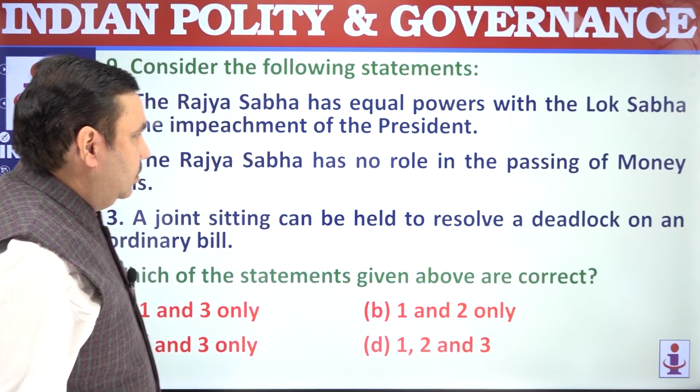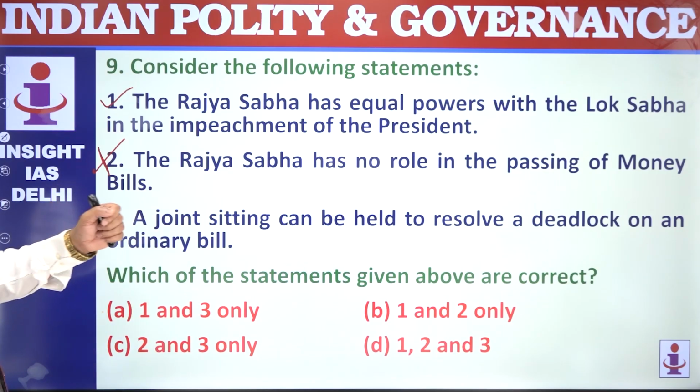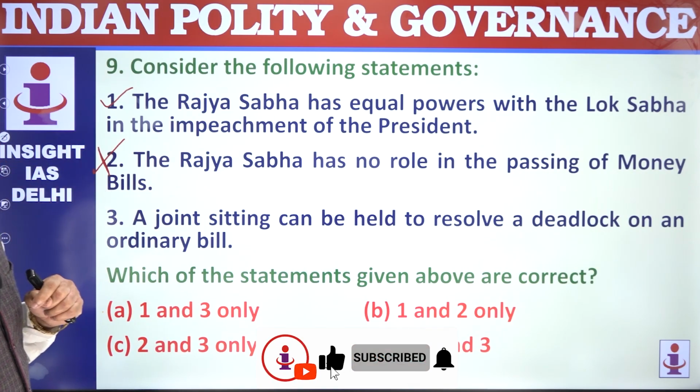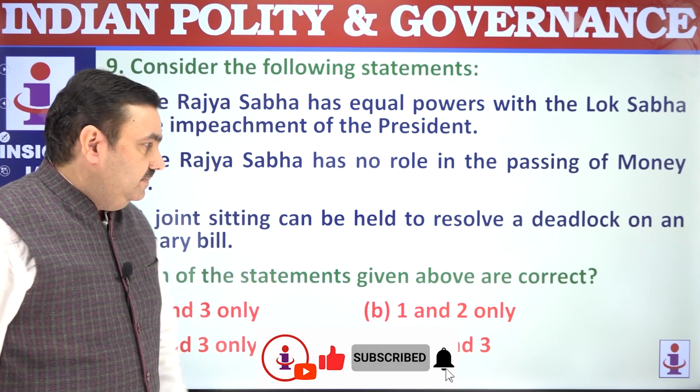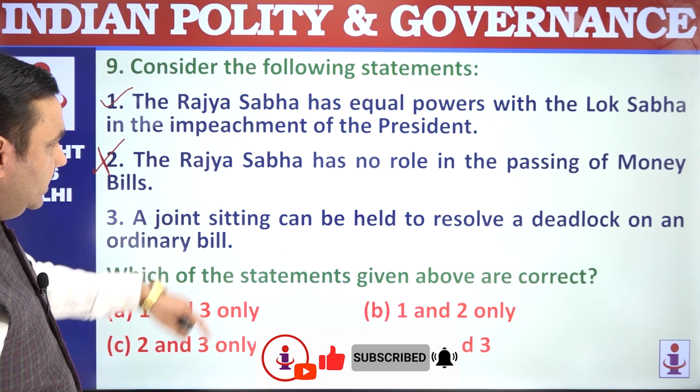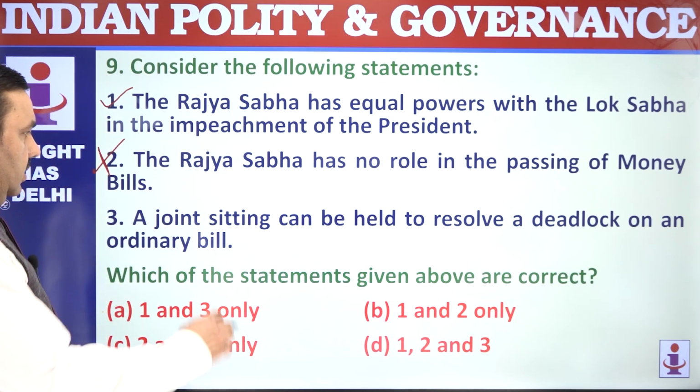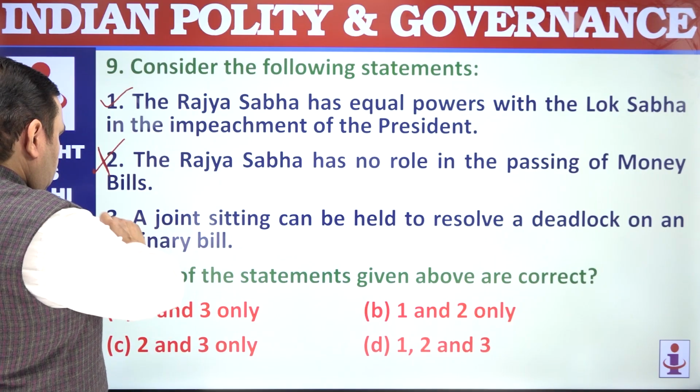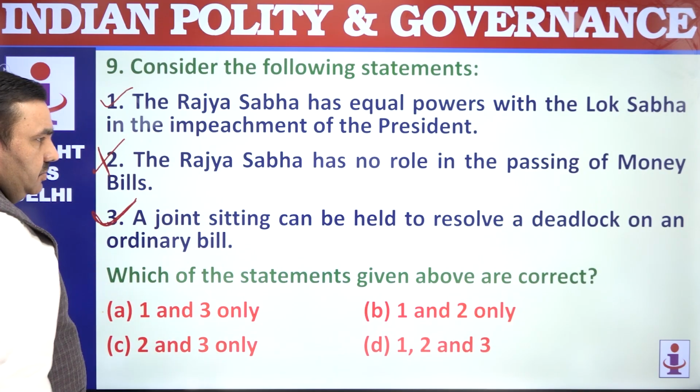So Rajya Sabha has a role to play, but Rajya Sabha doesn't have a decisive role to play. That's the issue you have to see here carefully. A joint sitting can be held to resolve an ordinary bill dispute.